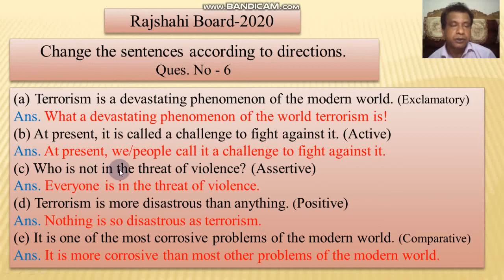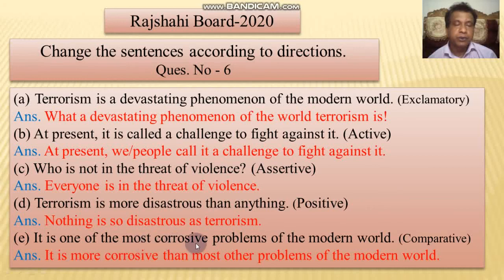Who is not asserted by the threat of violence? Everyone. Who is not? So you use everyone is threatened by violence. Terrorism is more disastrous than anything else. Positive degree: Nothing is so disastrous as terrorism.